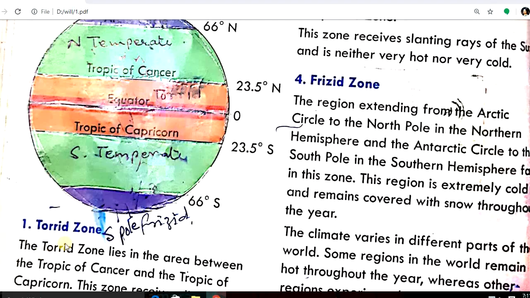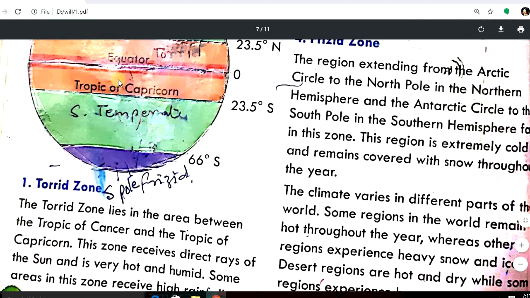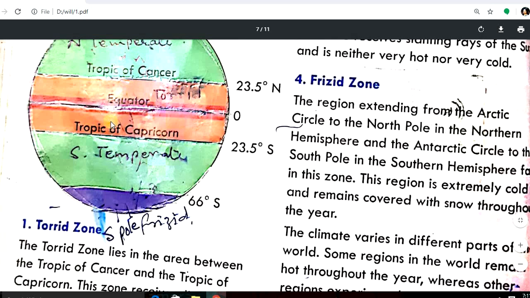First is torrid zone. The torrid zone lies in the area between the Tropic of Cancer and the Tropic of Capricorn. In this figure you can see, this orange area is the torrid zone, which lies between the Tropic of Cancer and the Tropic of Capricorn.